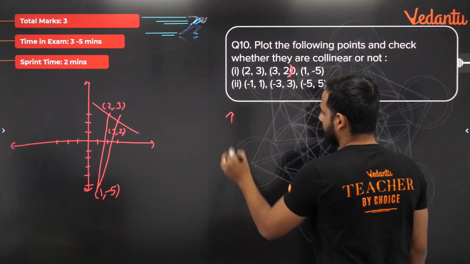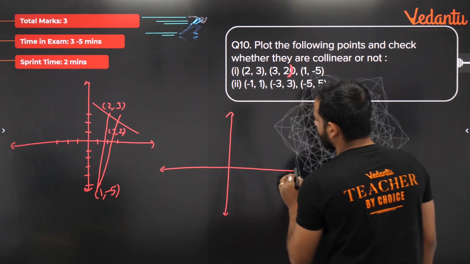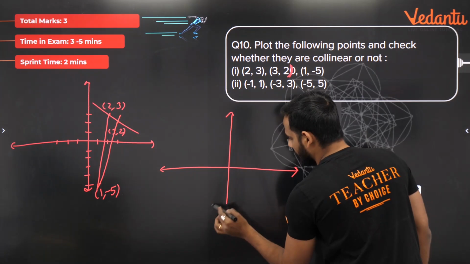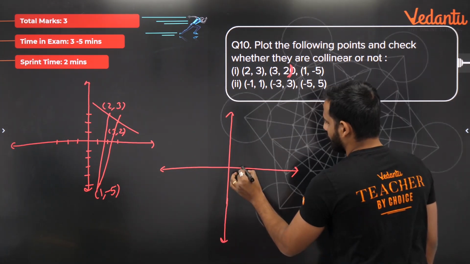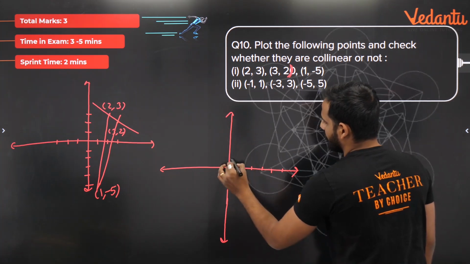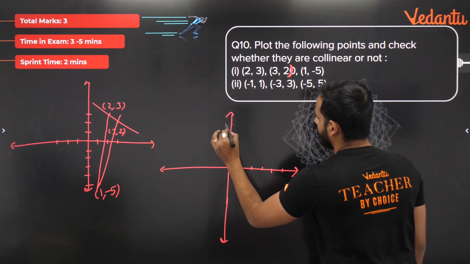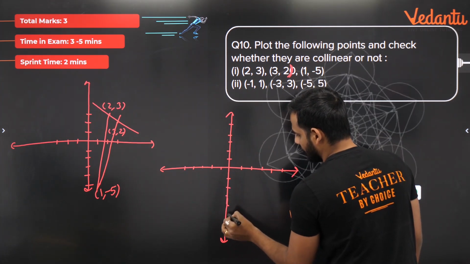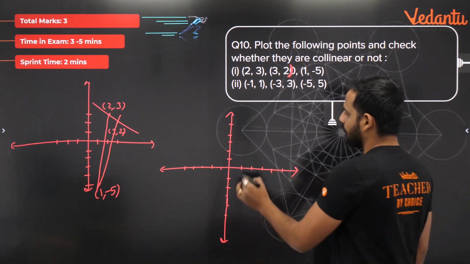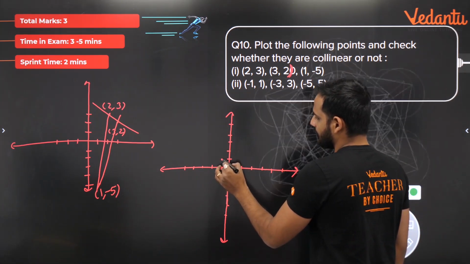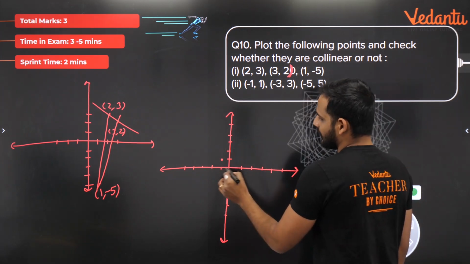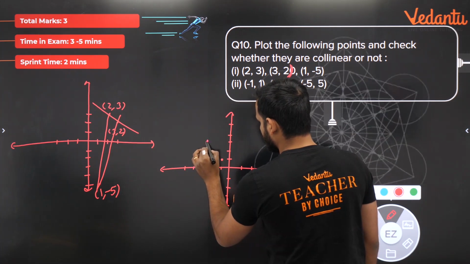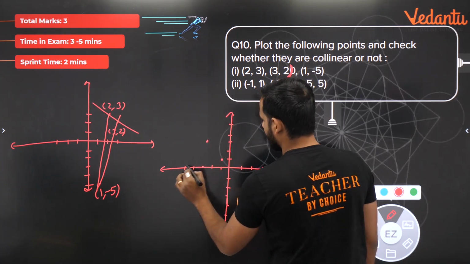Let's talk about the second part. The second set of points we will be drawing are: minus 1 comma 1, minus 3 comma 3, and minus 5 comma 5. I need 5 in all the directions. Chalo, 1 2 3 4 5, 1 2 3 4 5, 1 2 3 4 5, 1 2 3 4 5. Right? Now minus 1 comma 1 here, then minus 3 comma 3 here, and then minus 5 comma 5 here.